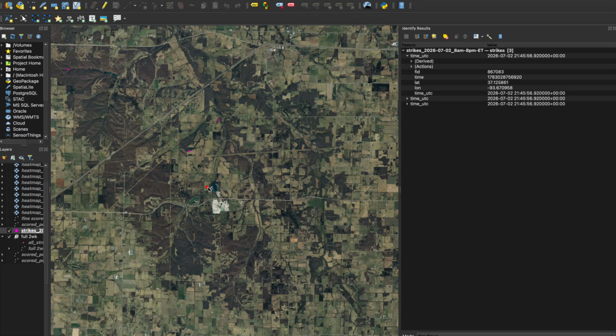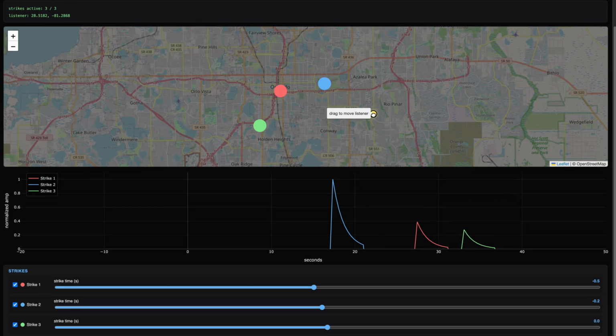So now we can start matching. So how will this actually work? Well, the lightning data contains the position and the exact time of the strike. So for an observer at any given location, I can model what they would have heard and then compare that versus what we hear in the audio and score based on the similarity.